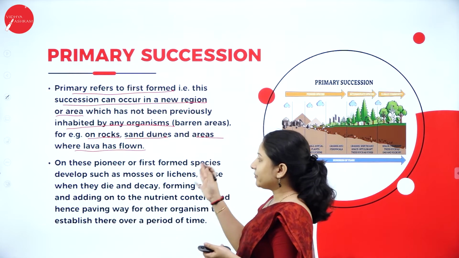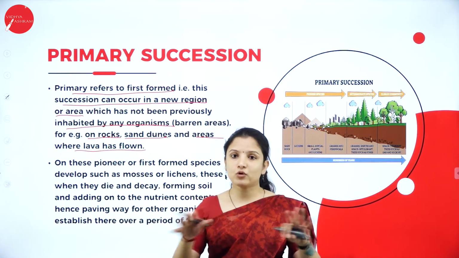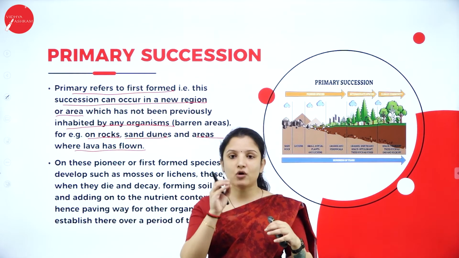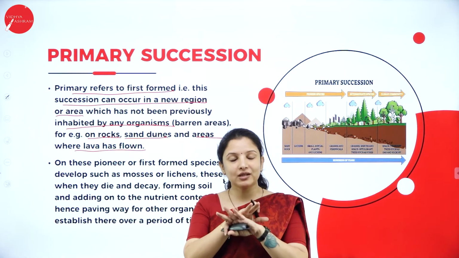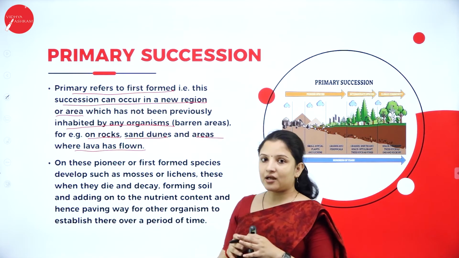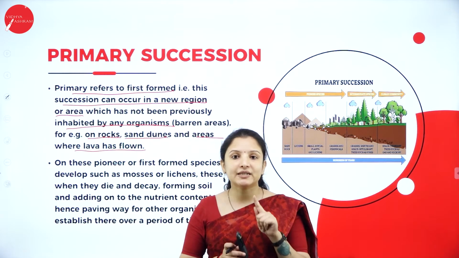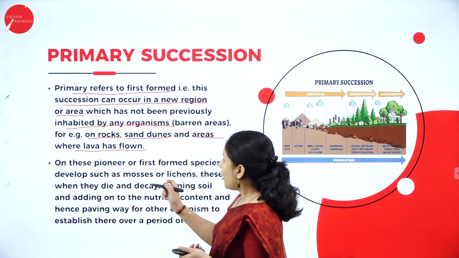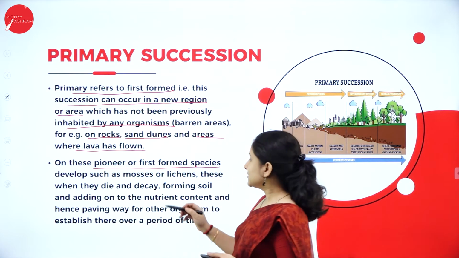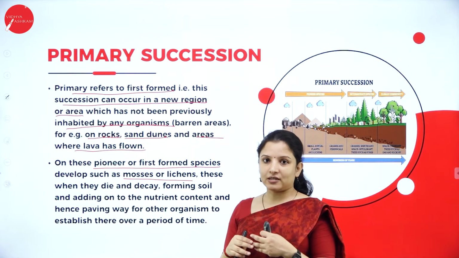So, primary succession means the land was completely bare. Nothing was there on that. No plant, not even a single small grass, nothing was there. It was only a completely bare area. Now, on that bare area, if a plant grows on it, it will be a primary succession, because on these, pioneer or first form species develop, such as mosses or lichens. And these mosses or lichens